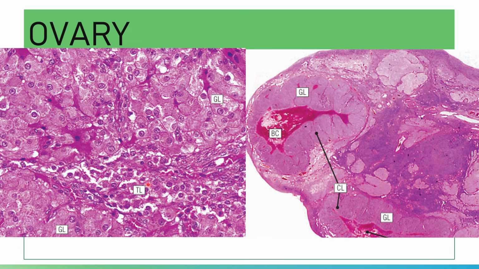This is an illustration of a mature follicle, and this is an illustration of a corpus luteum.